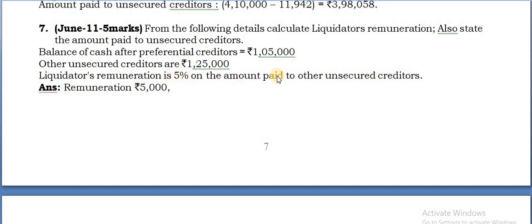It is 5 by 105 that you have to take, because here payable is 1,05,000 and cash available is 1,05,000, but payable is more. Therefore, since it cannot be paid in full, you calculate 5 by 105. Also state the amount paid to unsecured creditors. So from 1,05,000, if you deduct the remuneration of 5,000, the balance you get is 1 lakh. That is the amount paid to unsecured creditors.